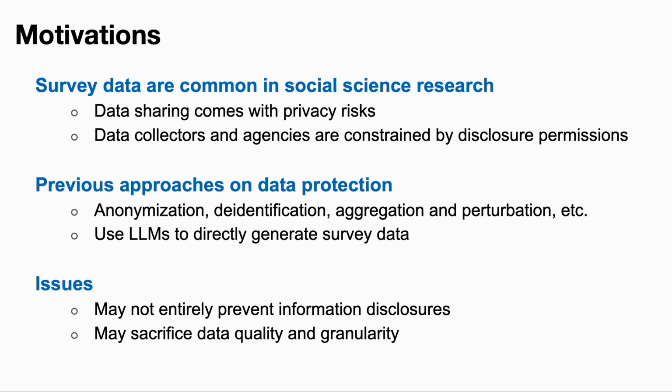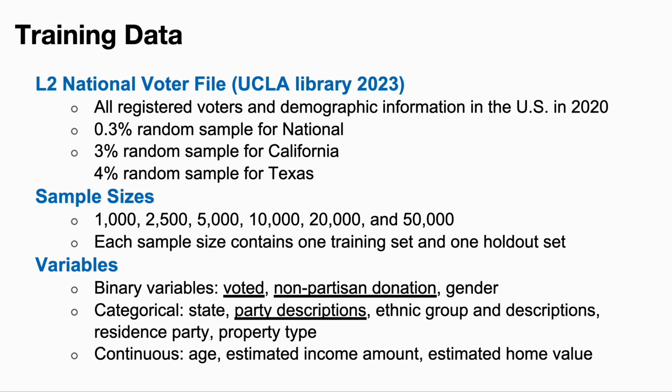at the same time. Acknowledging this kind of challenge, we use the L2 national voter file, a large-scale dataset that includes all the registered voters and demographic information in the US in the 2020 data samples. Using different sampling procedures for national, California, and Texas with various sample sizes from 1,000 to 50K, we're able to systematically evaluate the capacity of different synthetic models in generating synthetic data across different kinds